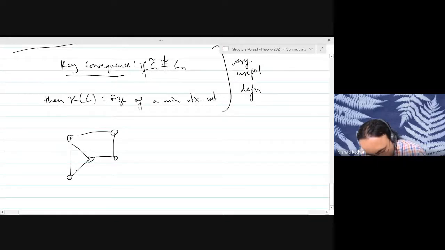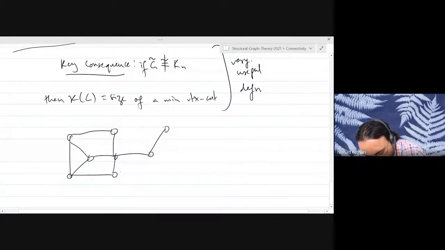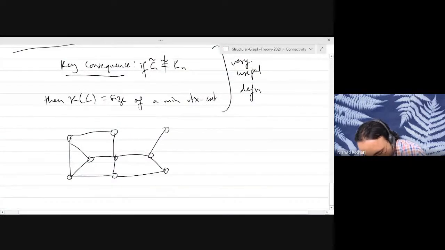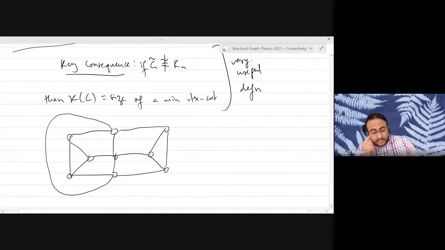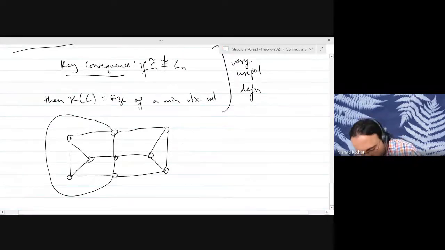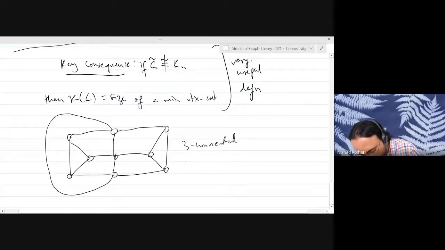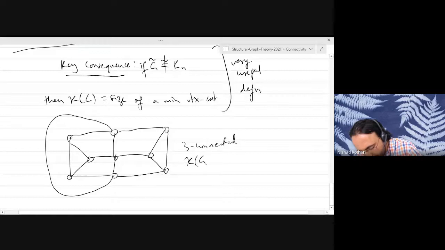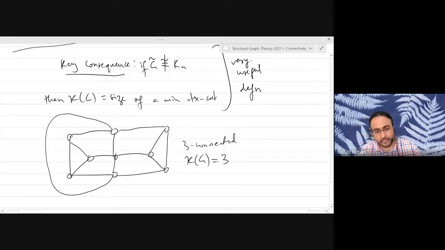Okay. So let me give you one example. Consider this graph. This graph is 3 connected. In fact, if I'm not mistaken, its connectivity is exactly equal to 3.